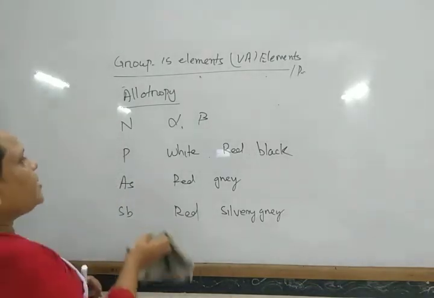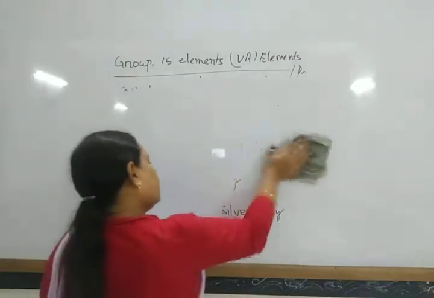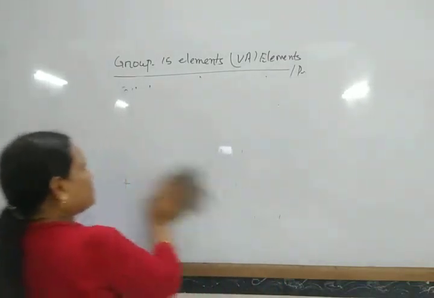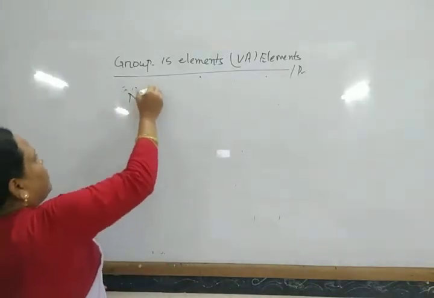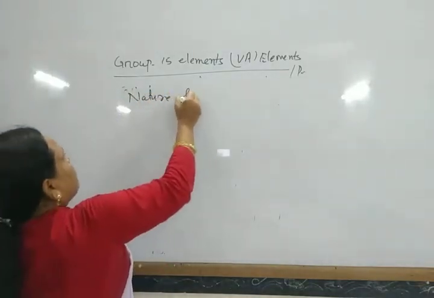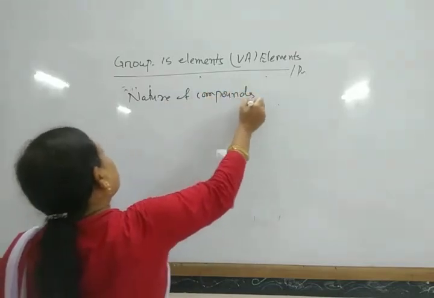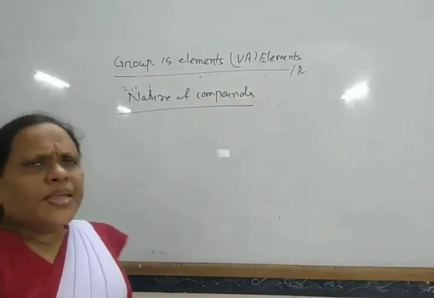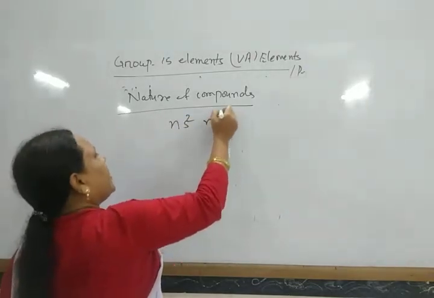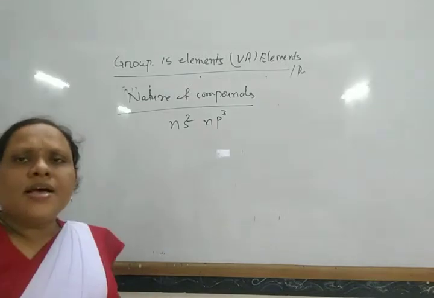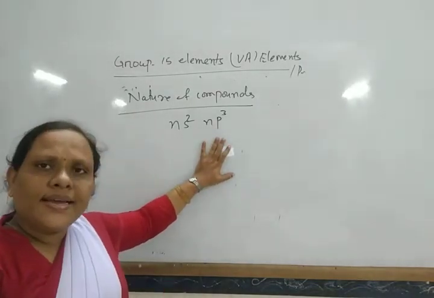Next we come to the nature of compounds. As the electronic configuration is ns2 np3, they require 3 electrons to complete their octet.